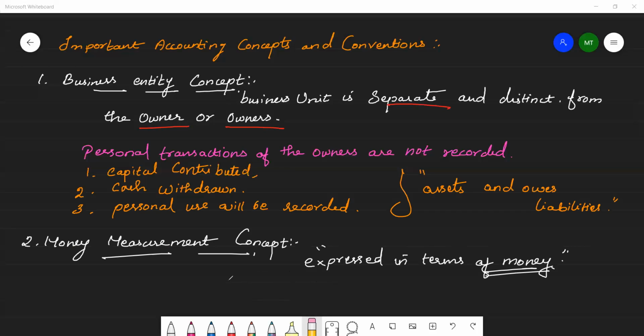Money serves as the medium of exchange. Transactions expressed in money are recorded in the ruling currency of the country in the measuring of the accounting. Ruling currency of the country.